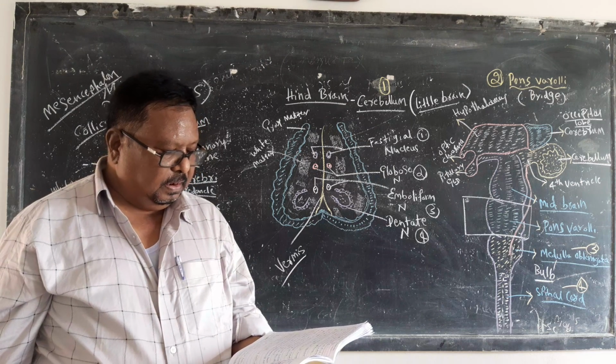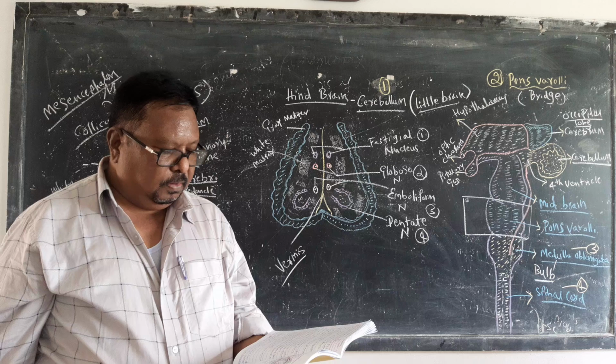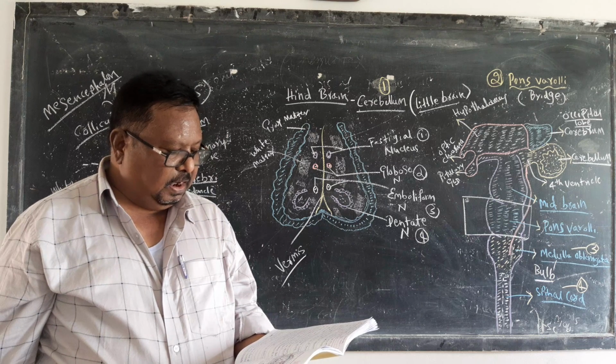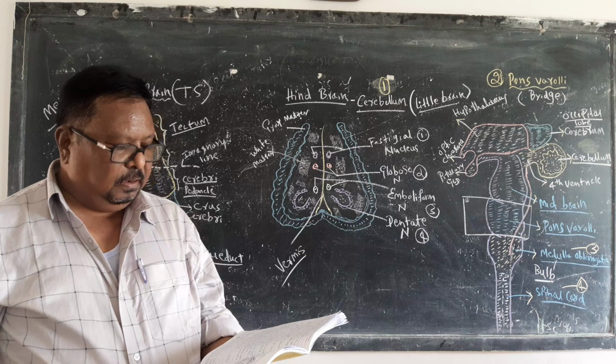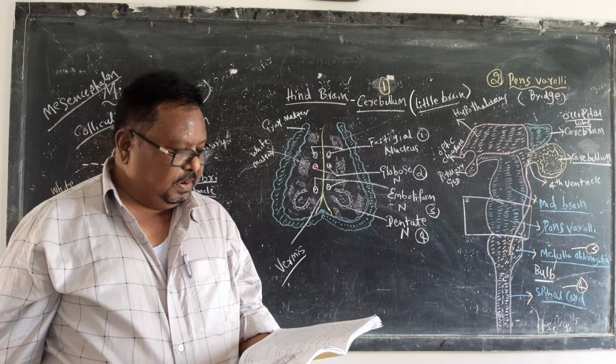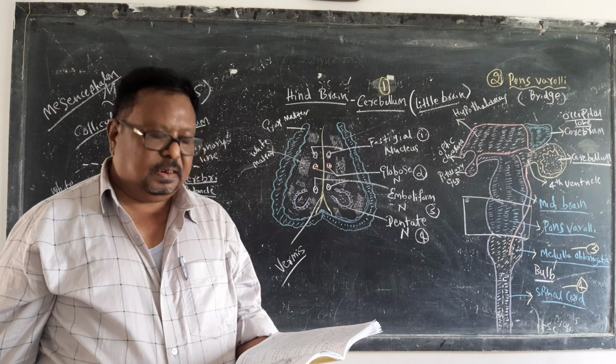Bulbar paralysis is caused by paralysis of muscles supplied by the last four cranial nerves. When these cranial nerves are paralyzed, then the disease called bulbar paralysis occurs.